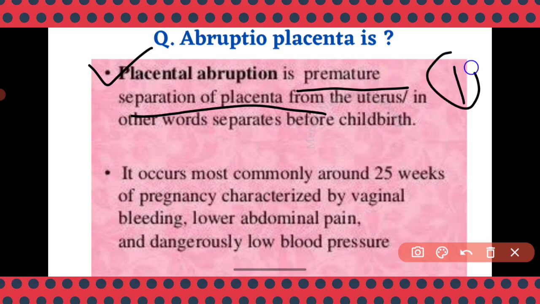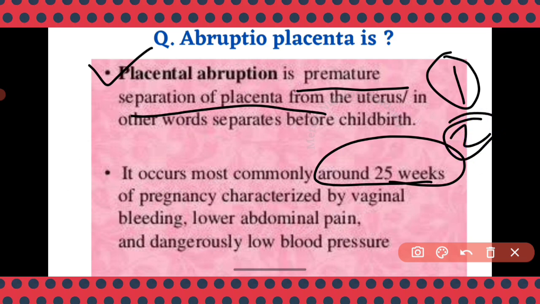This is the first meaning of abruptio placenta. The second thing you are supposed to remember is the week of gestation in which it happens. Around the 25th week of gestation, this premature separation of the placenta takes place. This is the second golden point.